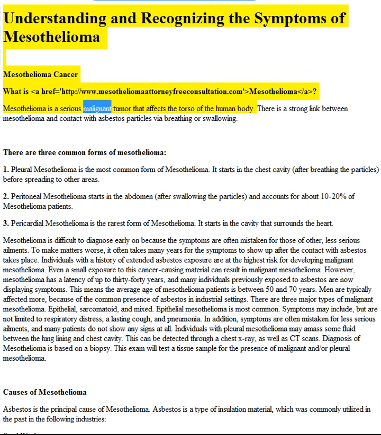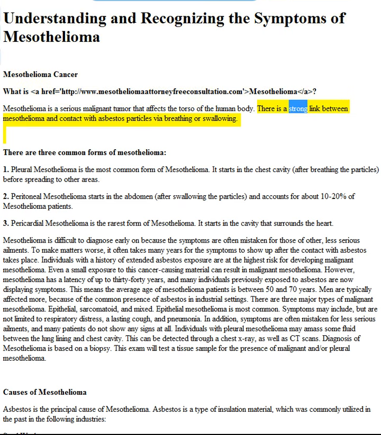Mesothelioma is a serious malignant tumor that affects the torso of the human body. There is a strong link between mesothelioma and contact with asbestos particles via breathing or swallowing. There are three common forms of mesothelioma. 1. Pleural mesothelioma is the most common form of mesothelioma. It starts in the chest cavity after breathing the particles before spreading to other areas.